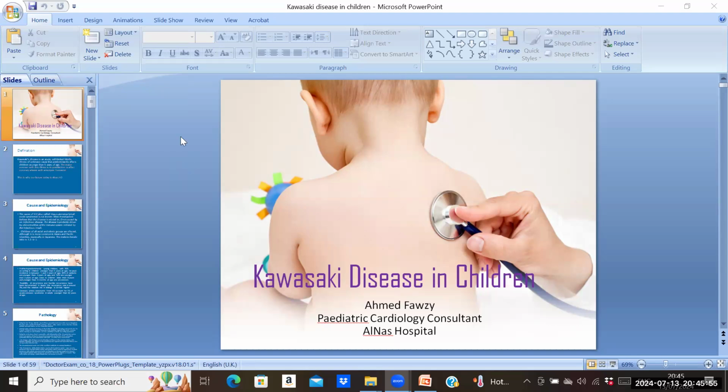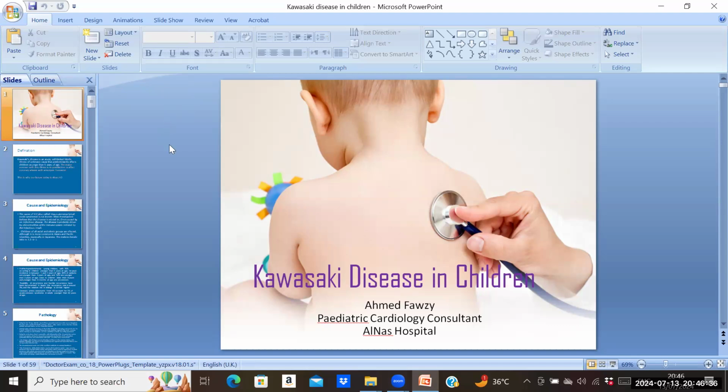Other thing is that the diagnosis is very important, because if you do not give IVIG, the chance of coronary aneurysm is approximately 25%. But if you give IVIG, the chance of aneurysm is reduced to 4%. So it's a marked difference, isn't it? Right. Kawasaki is a self-limited disease, but the most important thing is to give IVIG early.